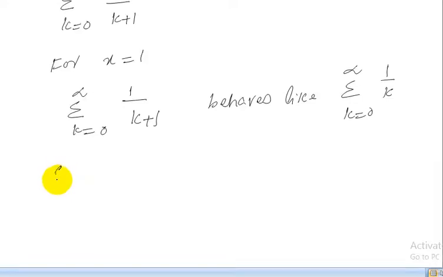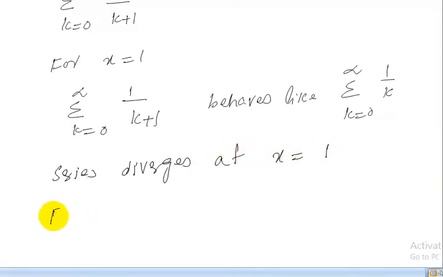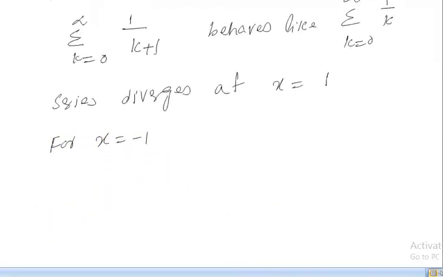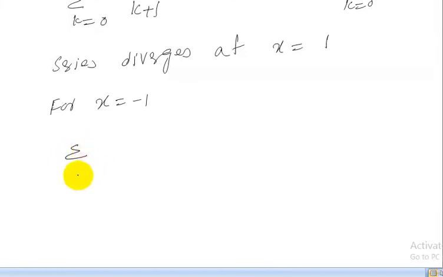so the given series diverges at x equal to 1. Now for x equal to minus 1, the given series becomes summation k starting from 0 to infinity minus 1 power k upon k plus 1.